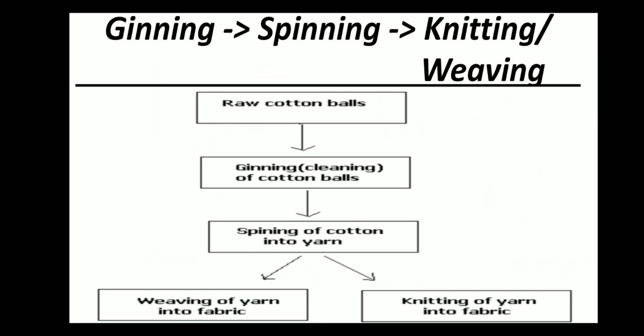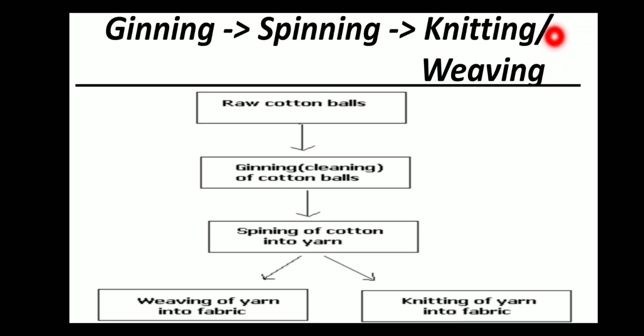Then spinning. What is spinning? The clean fiber is then converted into yarn. After the fiber is separated from the plant parts, the clean fiber is converted into yarn, and that process is known as spinning. And last, knitting or weaving. When a single yarn is woven into fabric, it is known as knitting. And when two sets of yarn are arranged together to make a fabric, that process is known as weaving.